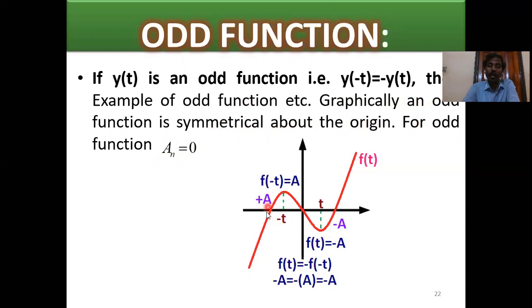Suppose graphically this is an odd function. Why odd function? Suppose this is the point t and f of t. What is the magnitude? This is minus a. And on the left hand side, this is f of minus t. F of minus t equals plus a. So f of t equals minus f of minus t. This is the condition for an odd function.